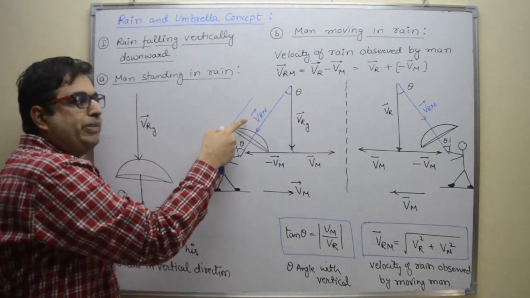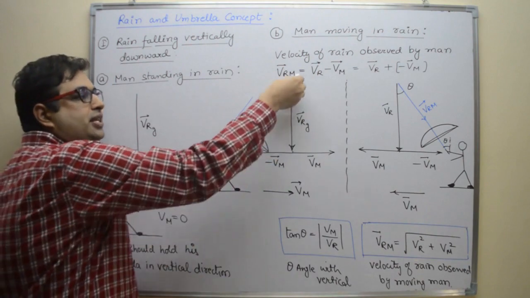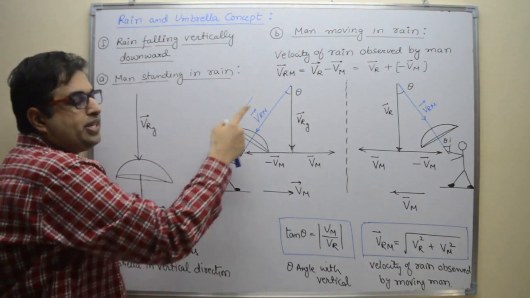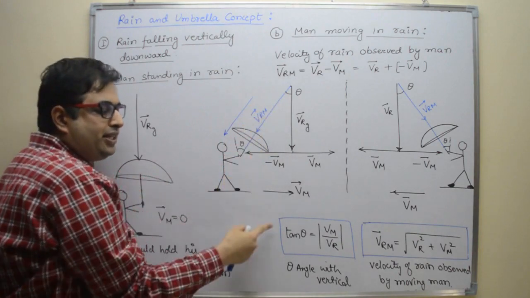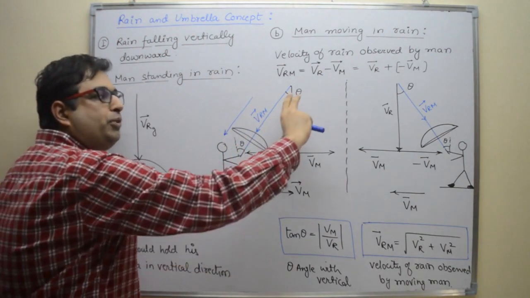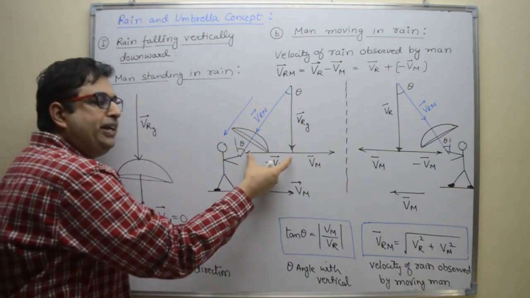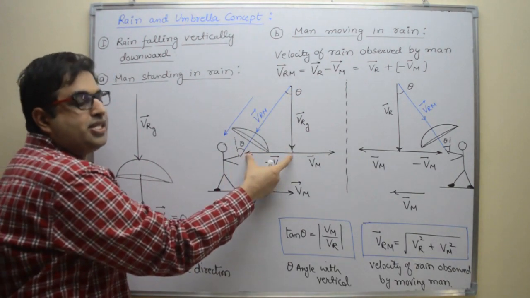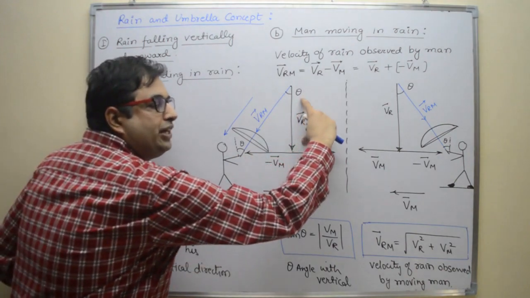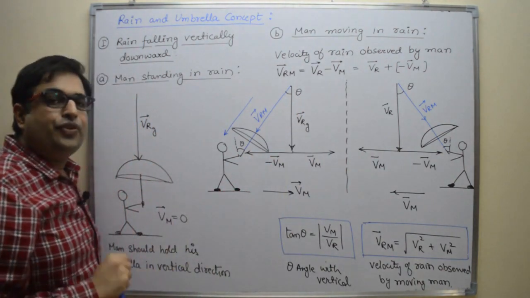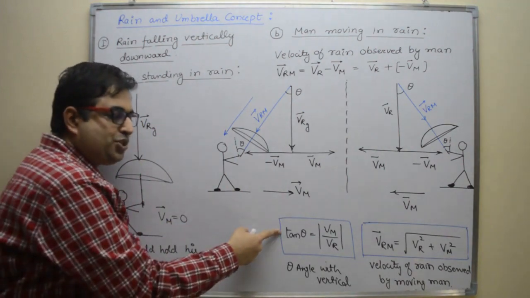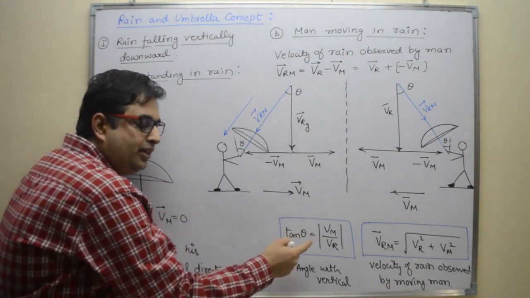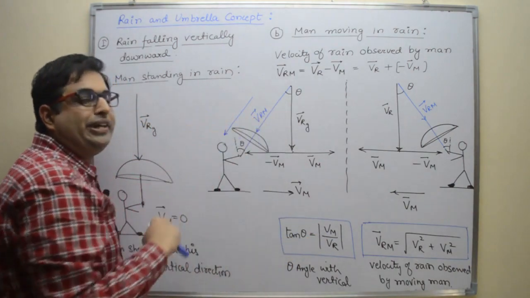So the man will see rain coming in this direction. So relative to man, velocity of rain is at an angle theta with vertical. Right? So what is the value of tan theta? Tan theta is perpendicular upon base. What is the perpendicular length? Negative sign shows direction. Length is Vm and this is VR. So tan theta is Vm by VR. Right? So theta is tan inverse Vm by VR, where theta is the angle with the vertical.